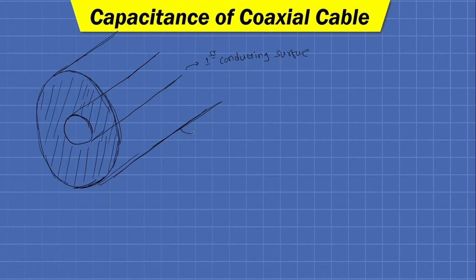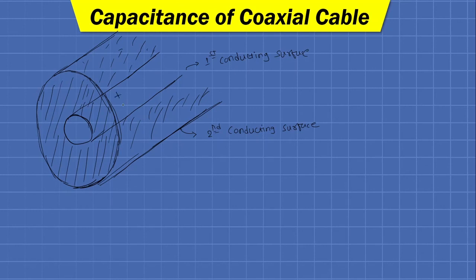This is the armoring of the cable which behaves as a second conducting surface, and in between these two conducting surfaces, the dielectrics are filled. So it satisfies the condition of forming a capacitance, and it is obvious that some capacitance will be formed.